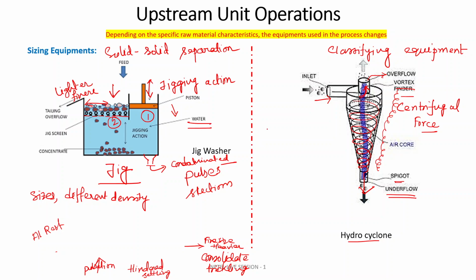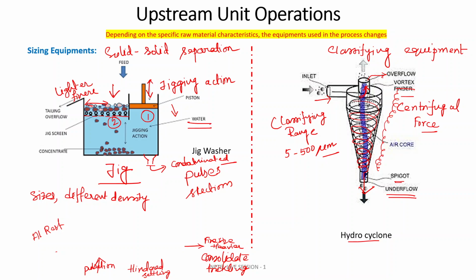Okay, so this classifying range of this is around 5 to 500 micrometer. When crushing, grinding, this kind of operation has been done, it is introduced for the separation of product into certain size range.